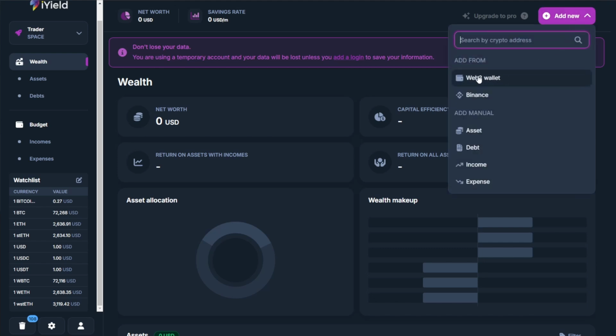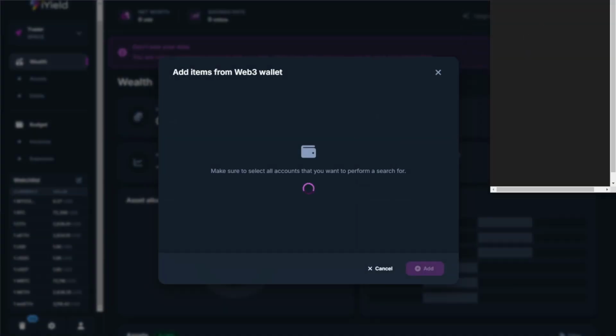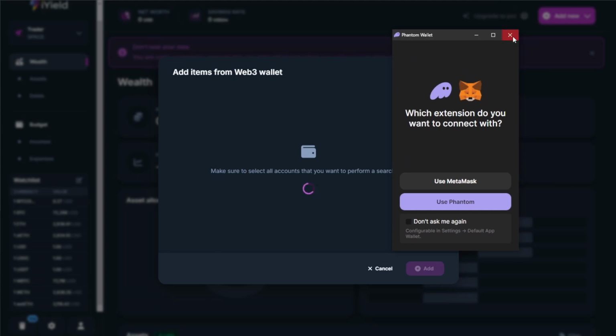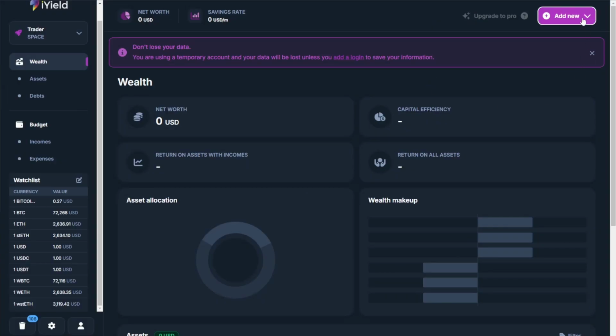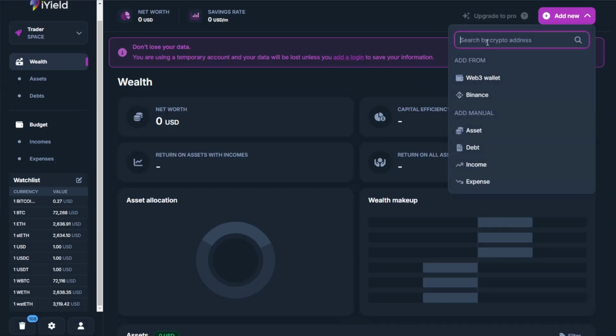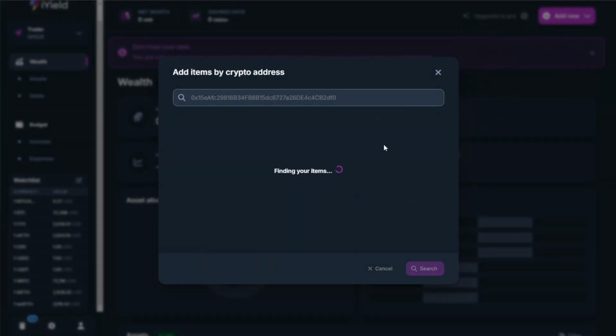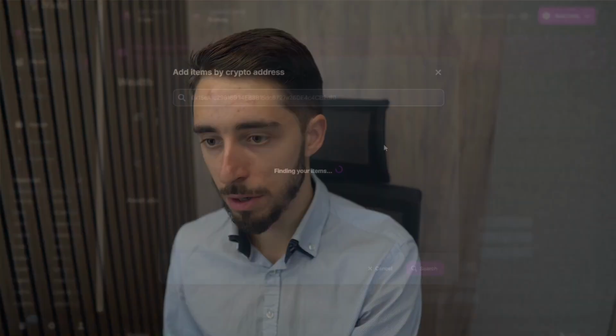We can either directly connect our Web3 wallet, which will allow us to connect either Phantom or MetaMask, which I know some users don't feel comfortable with, even though you're not giving them permissions to sign transactions or any activities like that. But you can also come up here and simply enter the 0x address into the crypto address bar and click the search icon. And this will immediately start populating the account with all the relevant information from that wallet.